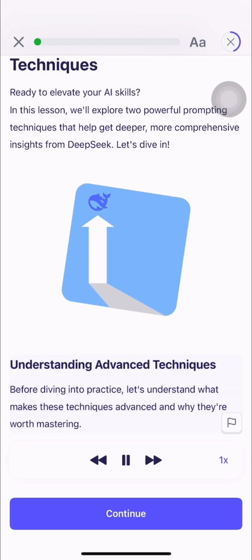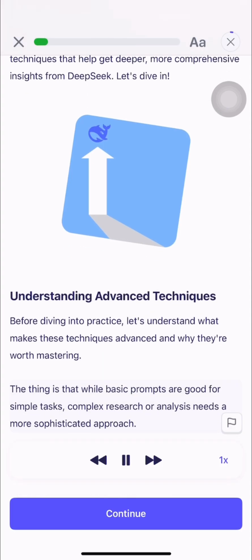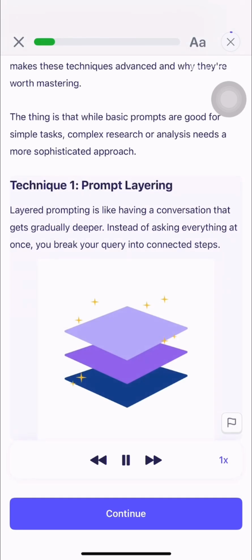Before diving into practice, let's understand what makes these techniques advanced and why they're worth mastering. The thing is that while basic prompts are good for simple tasks, complex research or analysis needs a more sophisticated approach. Technique 1. Prompt layering.